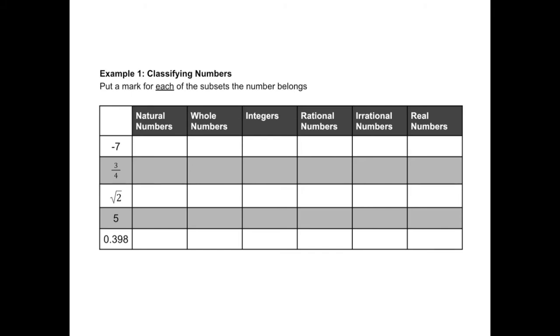Okay, so this chart is going to examine that a little bit further here. The number -7, we're going to just go down the chart here, which really is those bubbles from smallest to largest. Okay, and then the irrational numbers are its own bubble to begin with. So the number -7 is not a natural counting number. You do not learn to count -7 when you are a baby. It is not the 0 or all these natural numbers. The first column that I can put -7 in is an integer, which means it's automatically a rational number, which means I skip irrational and just go straight to real.